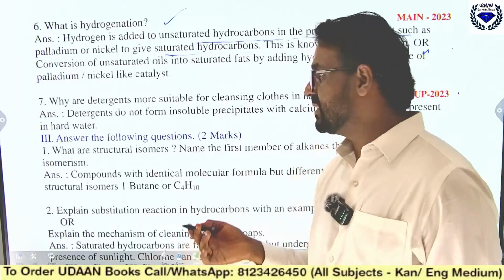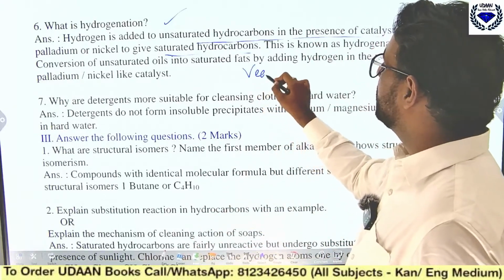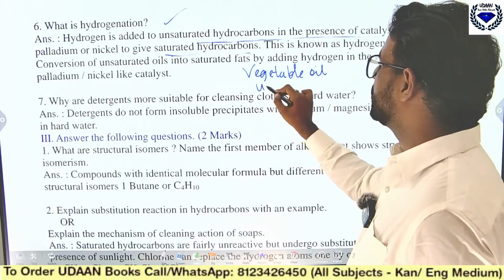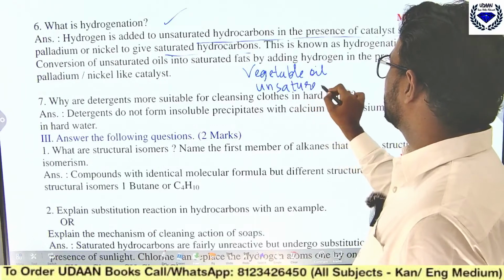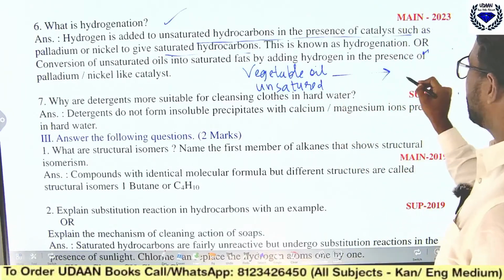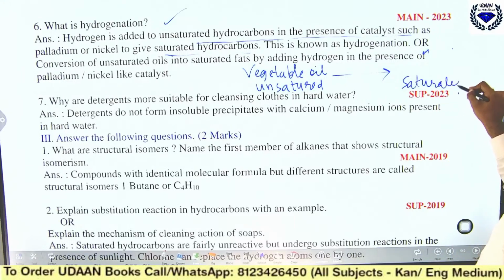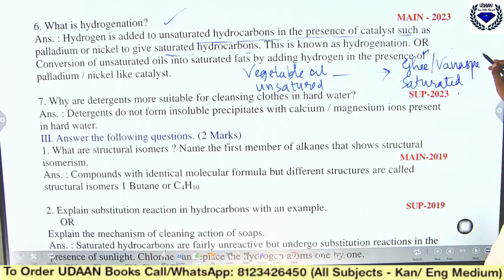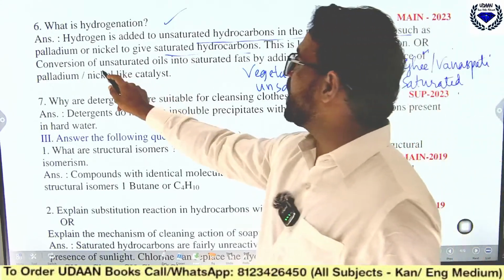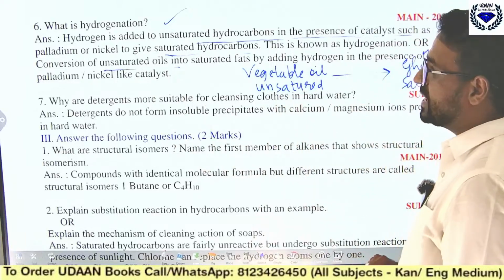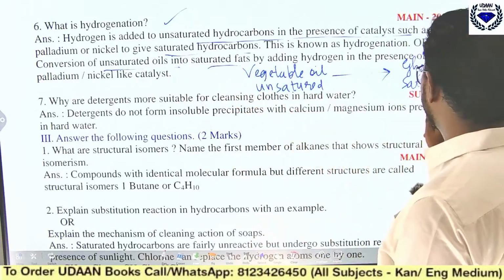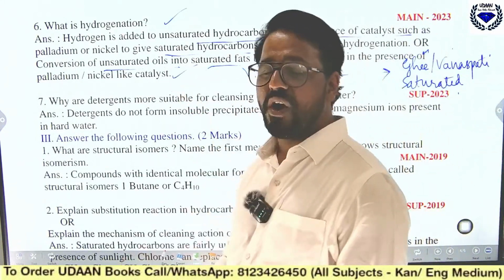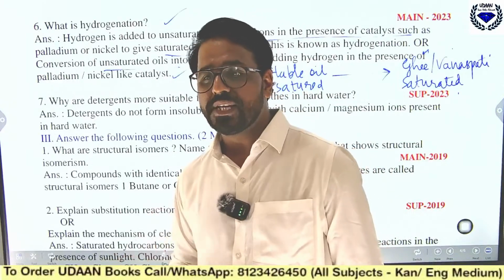Here the vegetable oil is unsaturated, and we are converting it into saturated, that is ghee or vanaspati dalda. This conversion of unsaturated oils, that means unsaturated acids, into saturated fats by adding hydrogen in presence of palladium or nickel catalyst, we call hydrogenation. I hope you got what hydrogenation is.